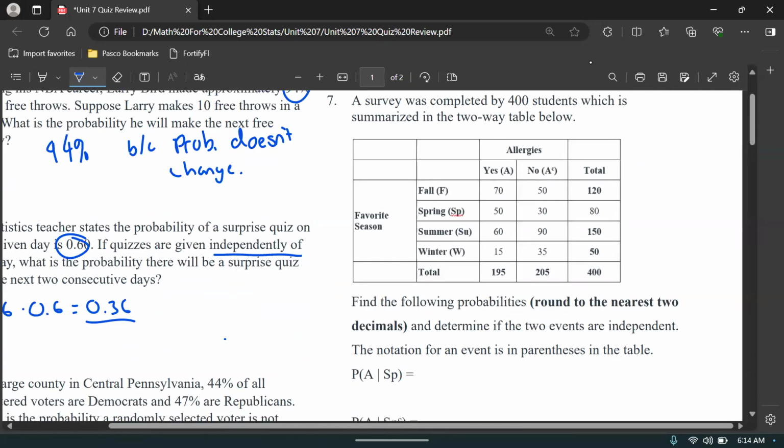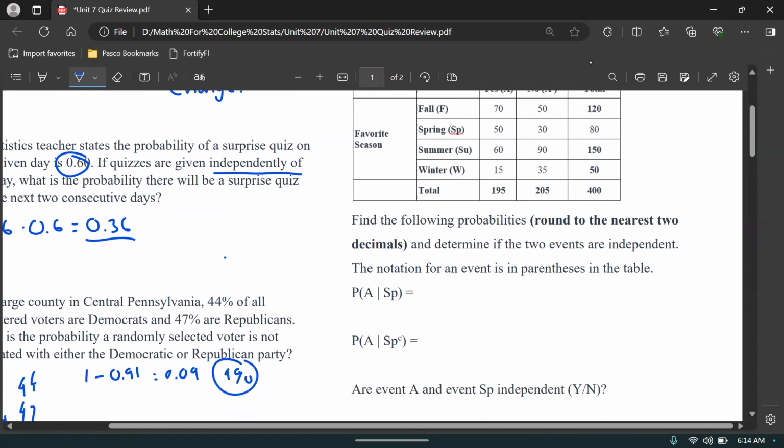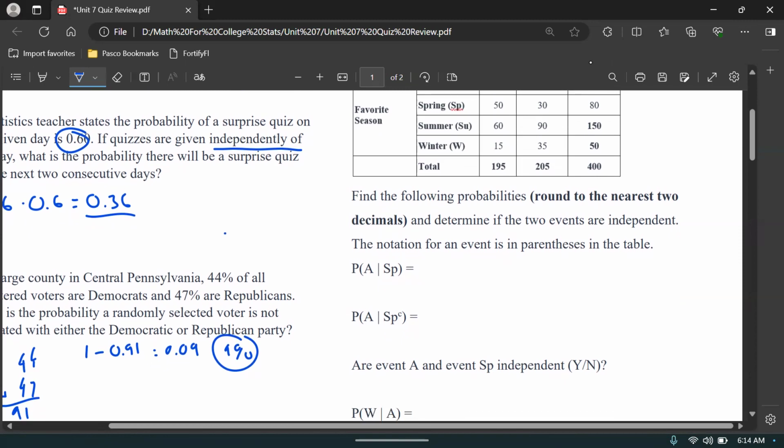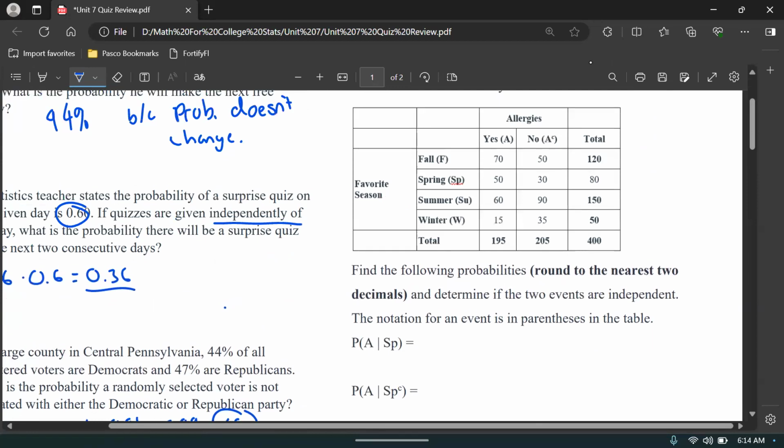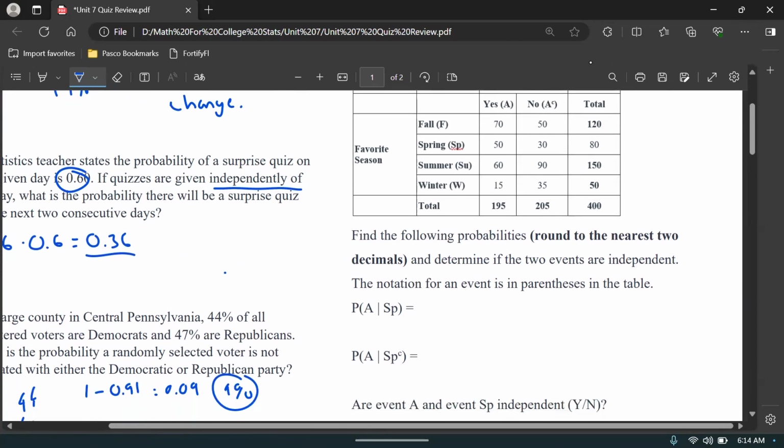A survey, sorry, was completed by 400 students, which is summarized in the two-way table below. Find the following probabilities, rounded to the nearest two decimals, and determine if the two events are independent. The notation for the event is in parentheses in the table. So this is pretty much the same thing as what we did in the skill check. If you've done your skill check, you'll recognize this and be familiar with it.